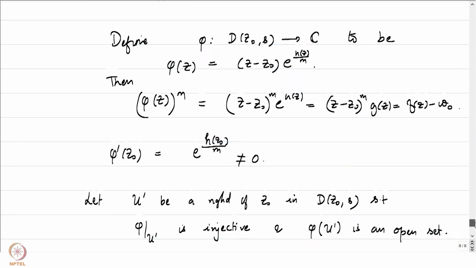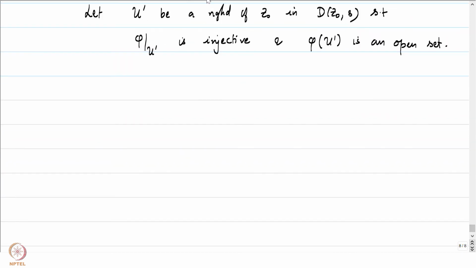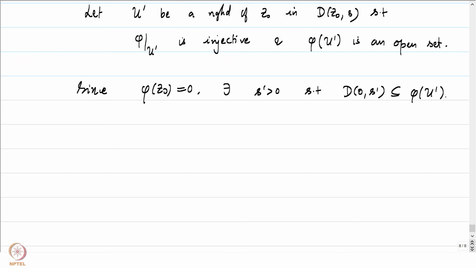By phi. Our definition of phi is such that Z0 is mapped to 0. So, in particular, since phi of Z0 is equal to 0, we can now use the fact that phi of u prime is open. There exists some, well, I am running short of notations, s prime greater than 0 such that D0 s prime is contained in phi of u prime.